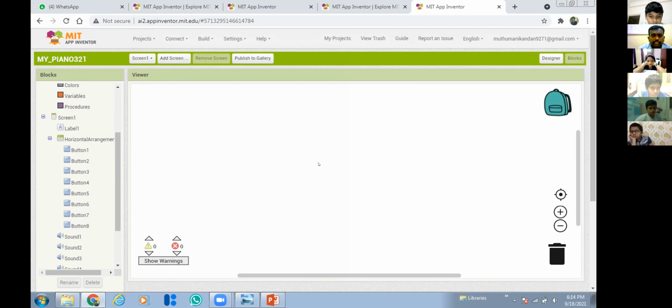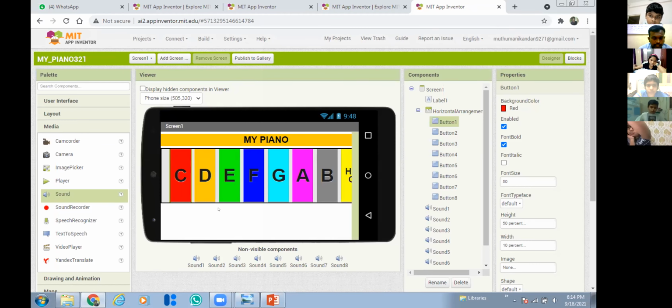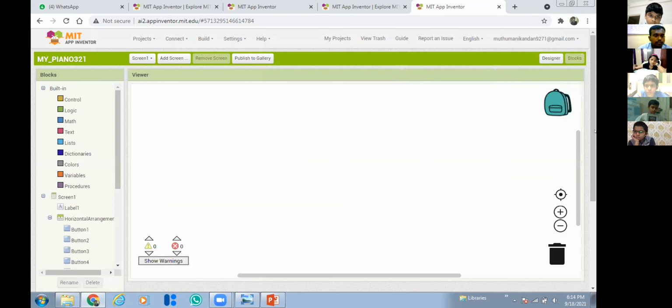So what is the task for this app? If I click the C button, what should happen? Sir, the C sound will come. The C sound should play, right? So how to do this? According to the requirement, I have to do the coding.